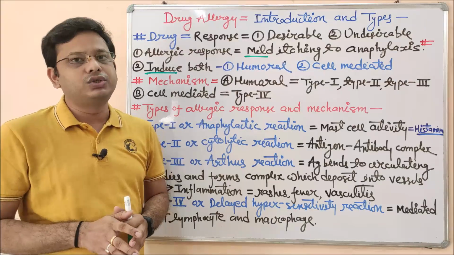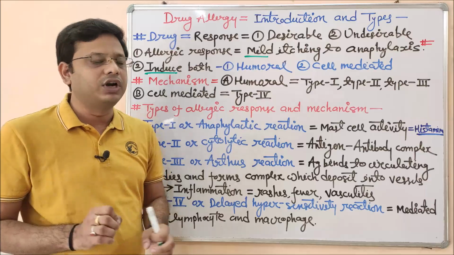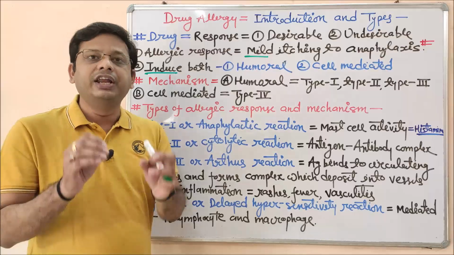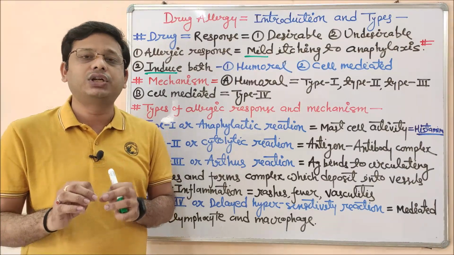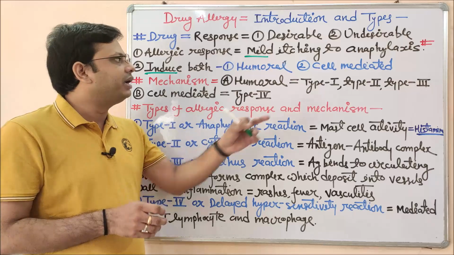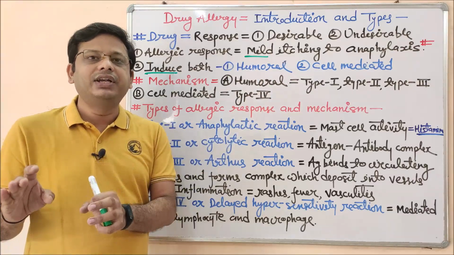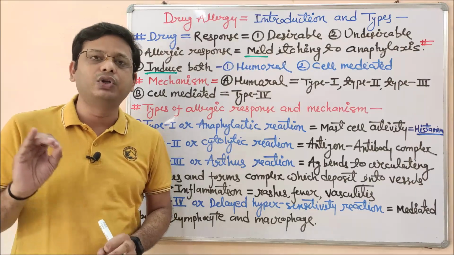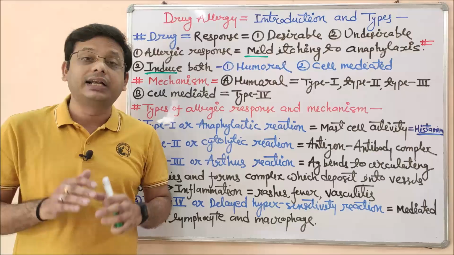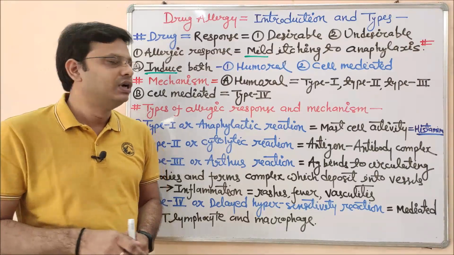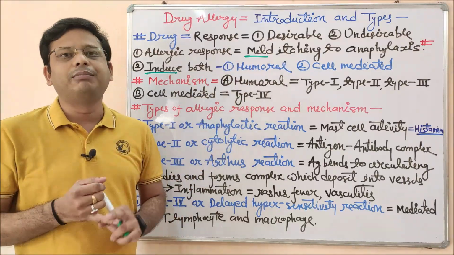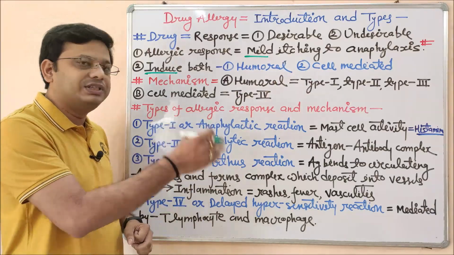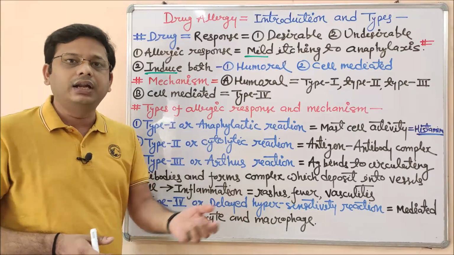You might know about these two terms, but let me clear you with a small introduction. Humoral immunity is a type of immunity in which body fluid is responsible for the action against unwanted material. But in case of cell mediated, the activity is carried out by the cell itself. In this kind of immunological response, the cell is actively participating. In humoral, body fluid is responsible, like B cell and T cell. We will see a detailed comparison between these two in upcoming videos.